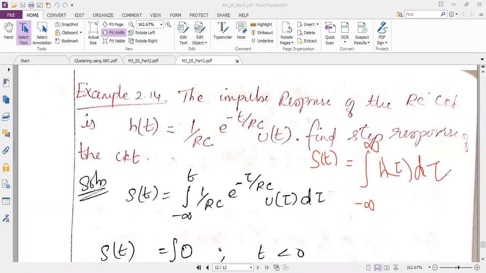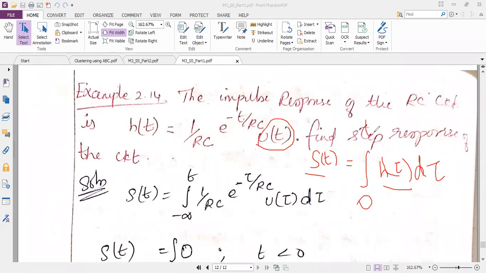So they are asking the step response. So S of t is at the left hand side, and we know very well it is equal to the right hand side in terms of h of tau. Now the question is having a u of t expression, so the lower limit will be changed to 0, and we will take the integration with respect to only t.